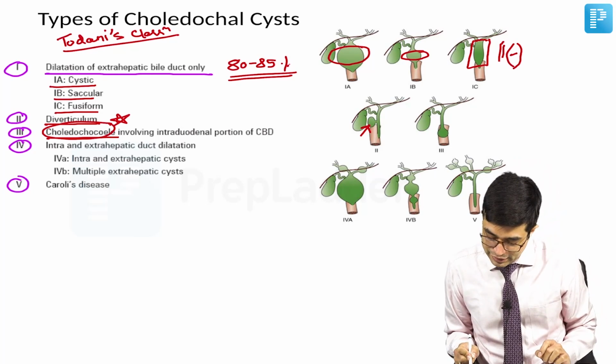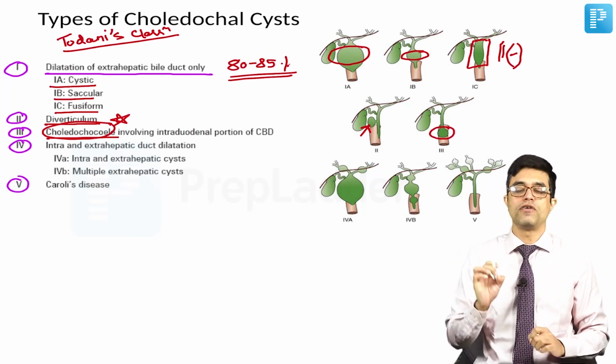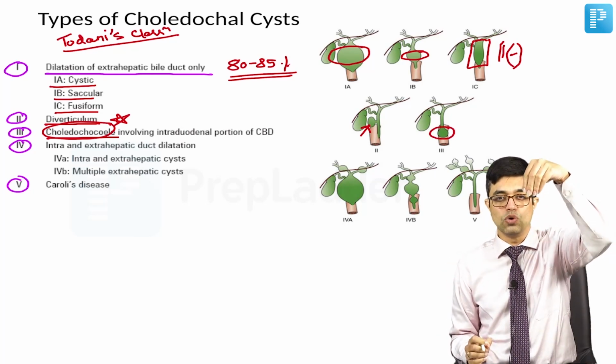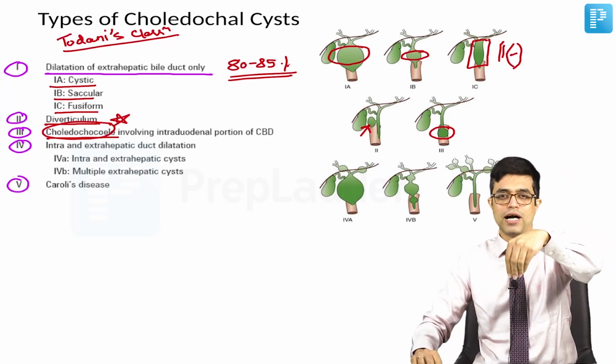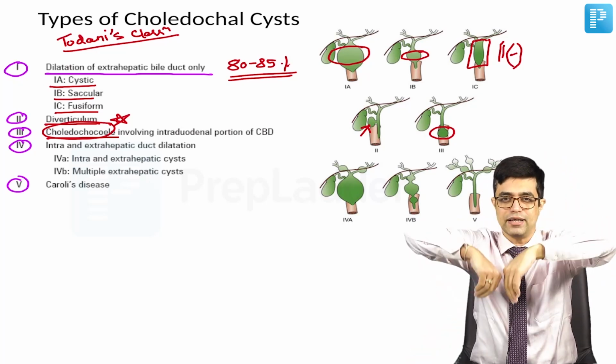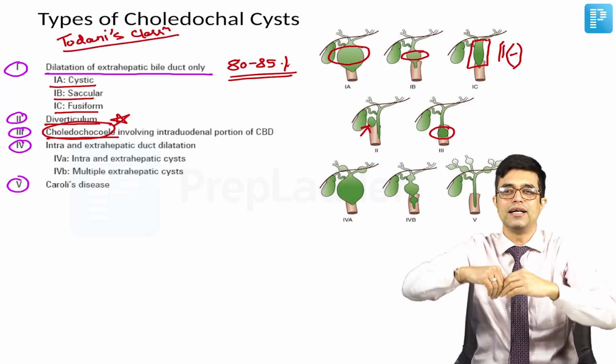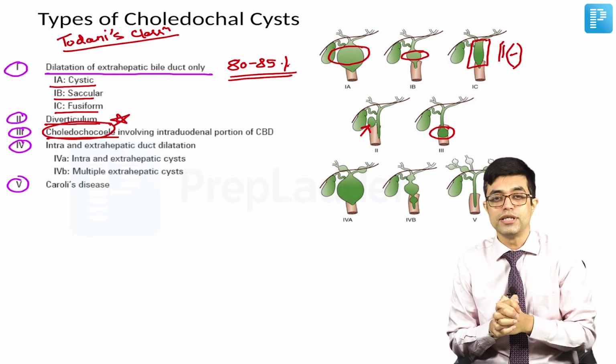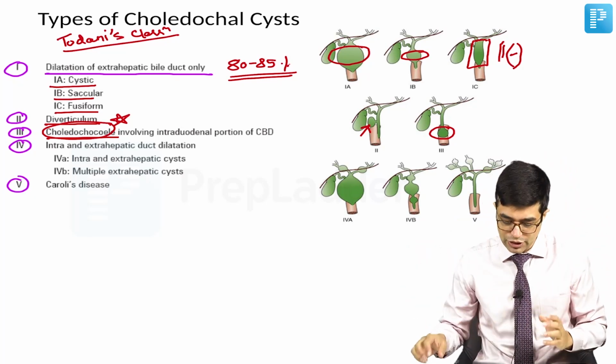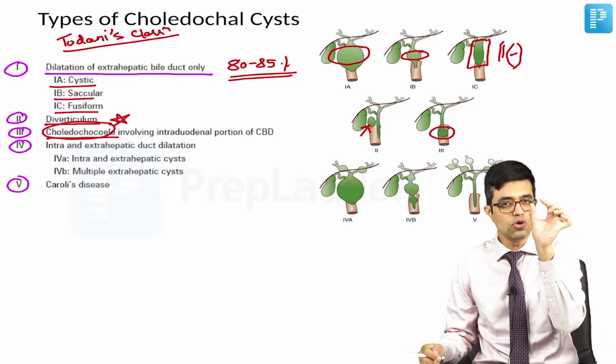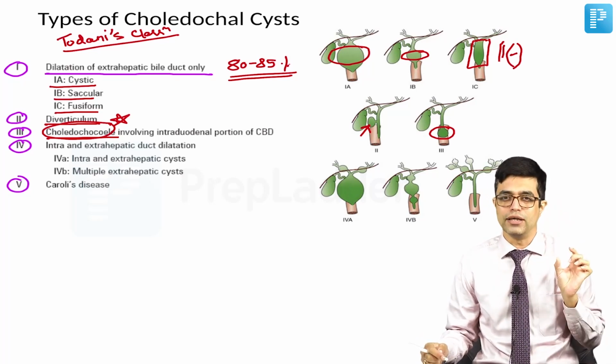There is dilatation in the intraluminal portion of CBD. Once it has opened into duodenum, some part of the common bile duct will herniate inside and form a cystic dilatation. It can also cause stenosis and back pressure changes. So, type 3 is the intraduodenal part becomes dilated.